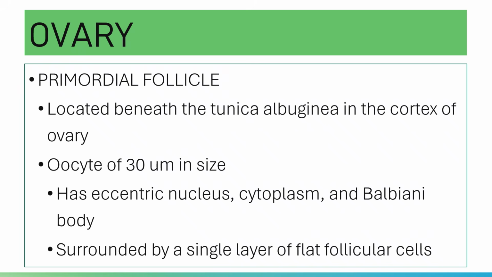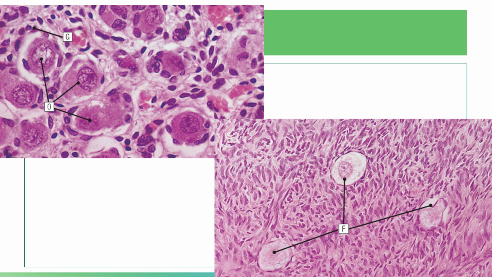Of course, the oocyte present in your primordial follicle is surrounded by a single layer of squamous follicular cells.